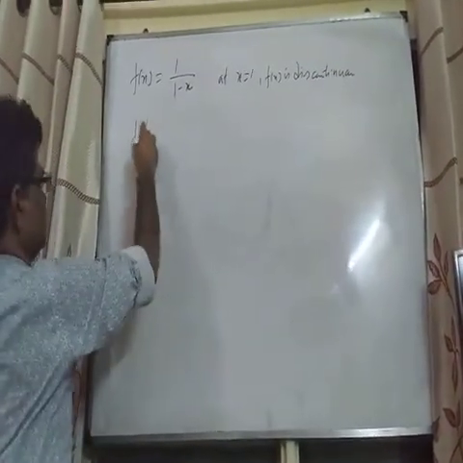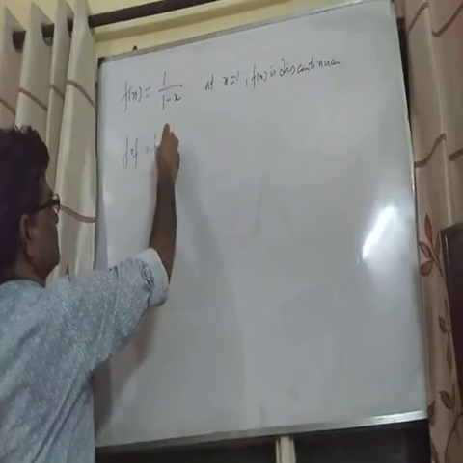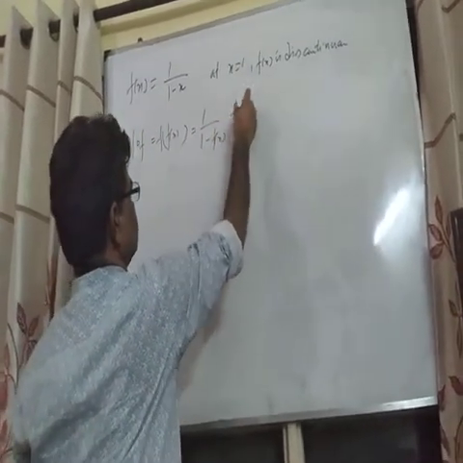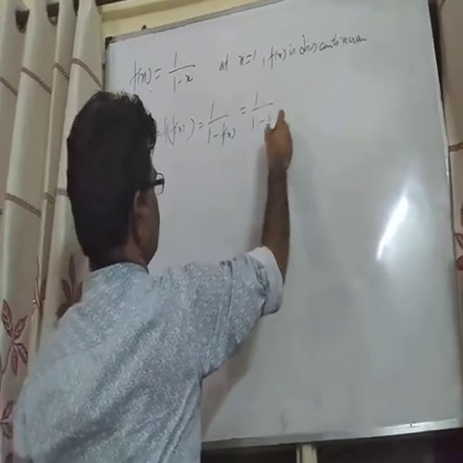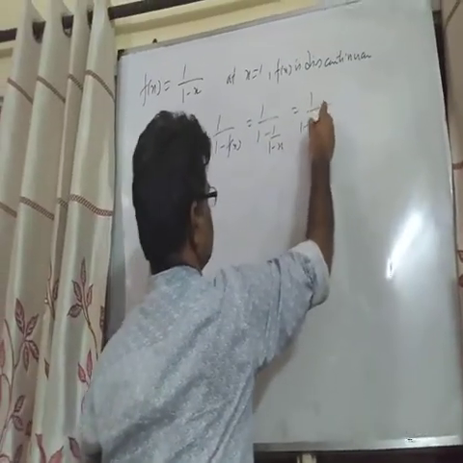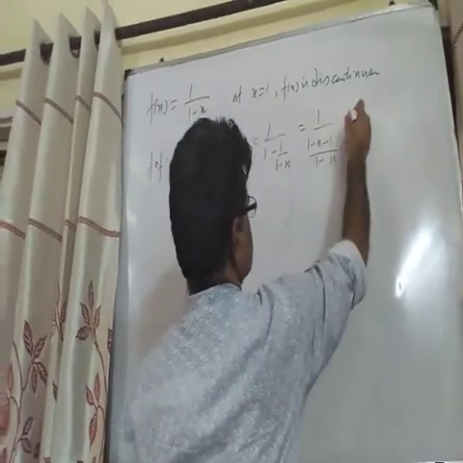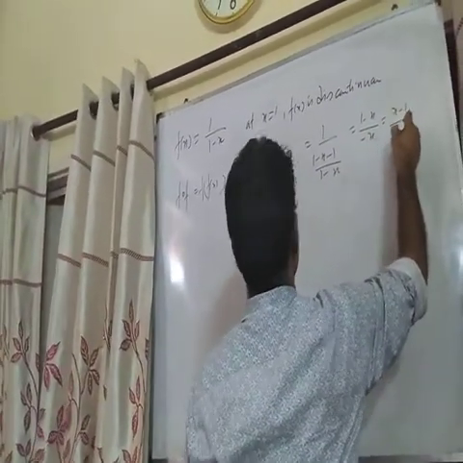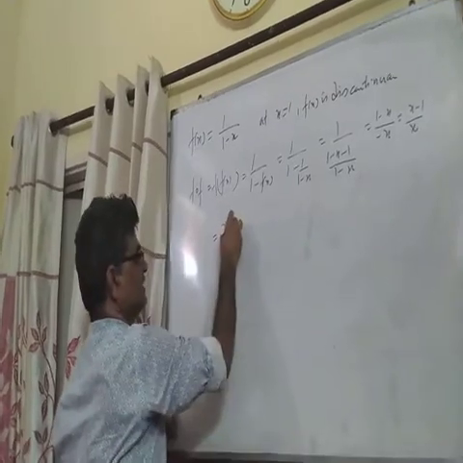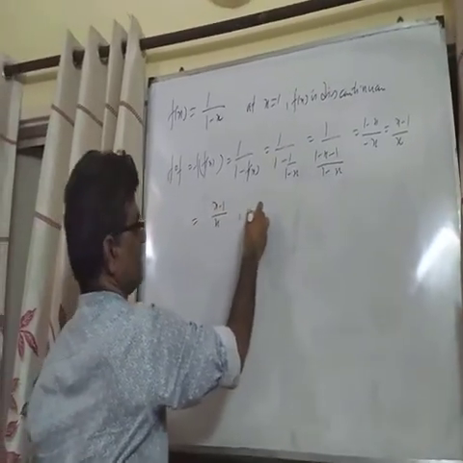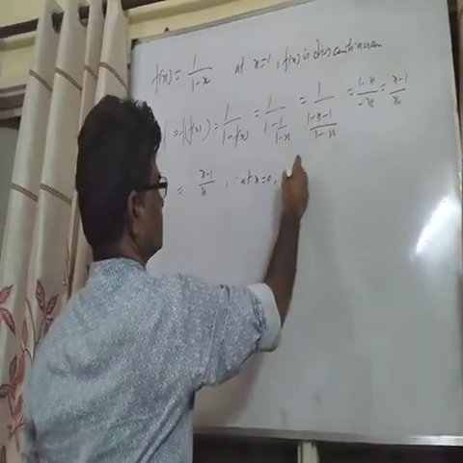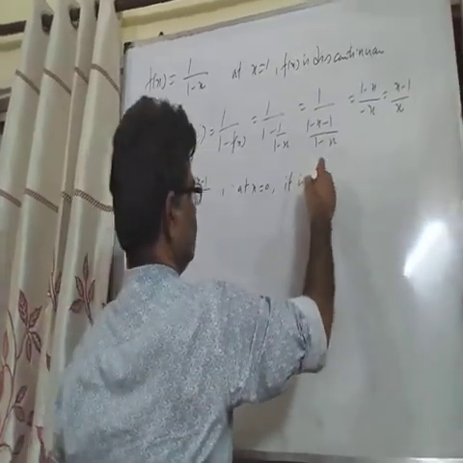Then f of f, it means f of f(x). So we can see that 1 upon 1 minus f(x), so 1 upon 1 minus 1 upon 1 minus x, 1 minus x minus 1 upon 1 minus x, 1 minus x upon minus x, so x minus 1 upon x. So we can see that x minus 1 upon x at x equals 0 is discontinuous.